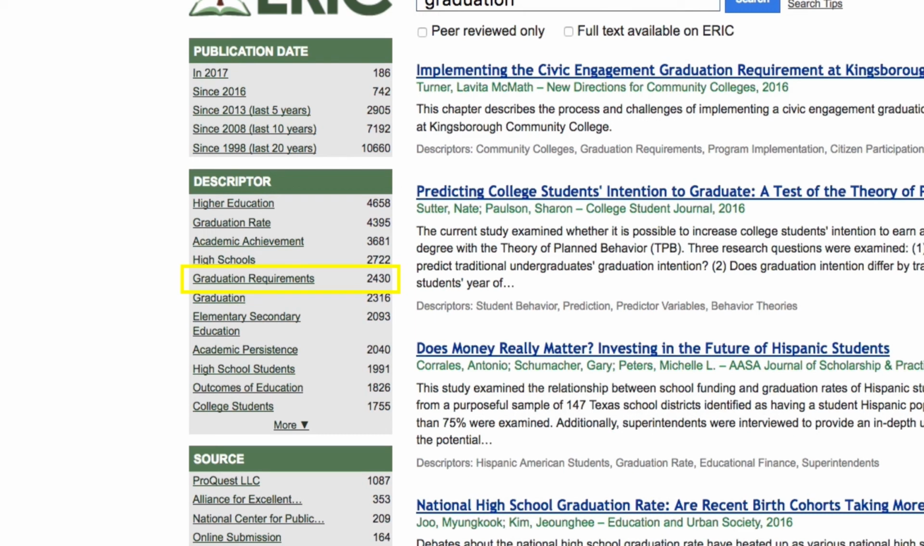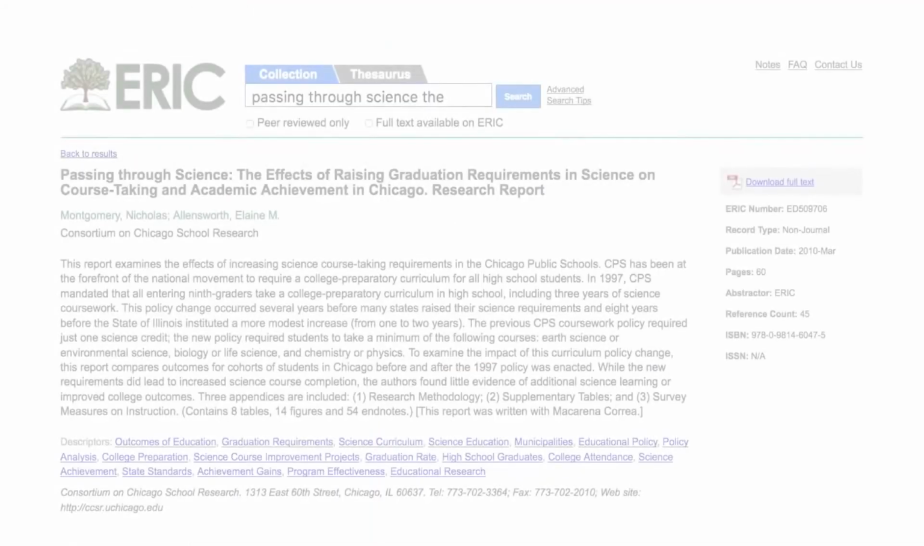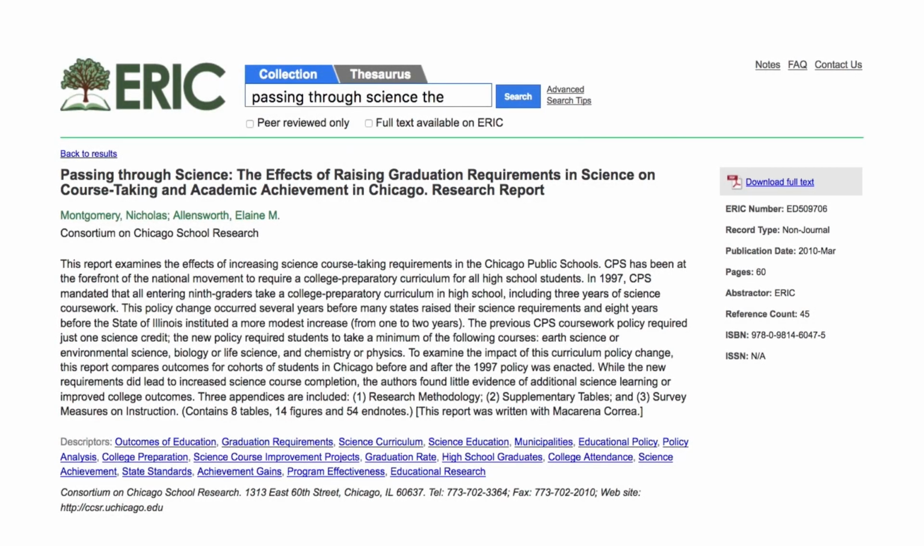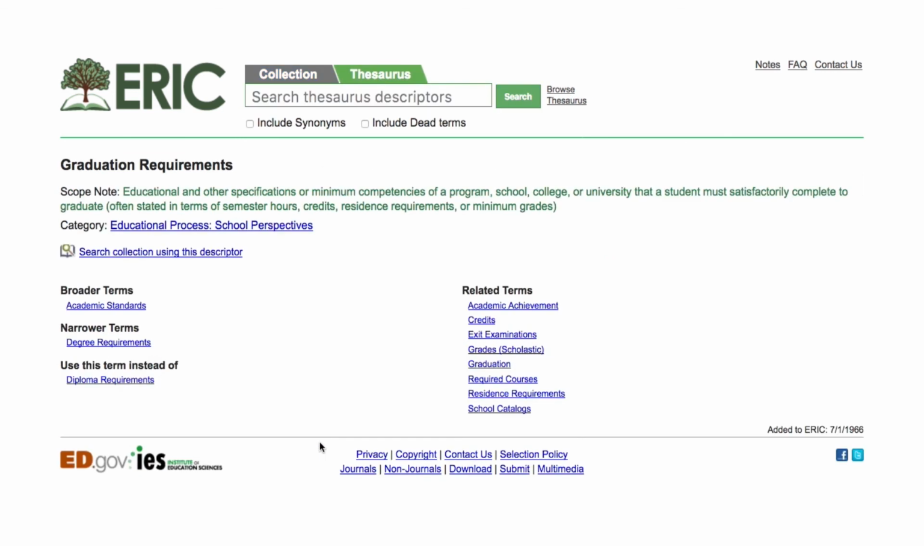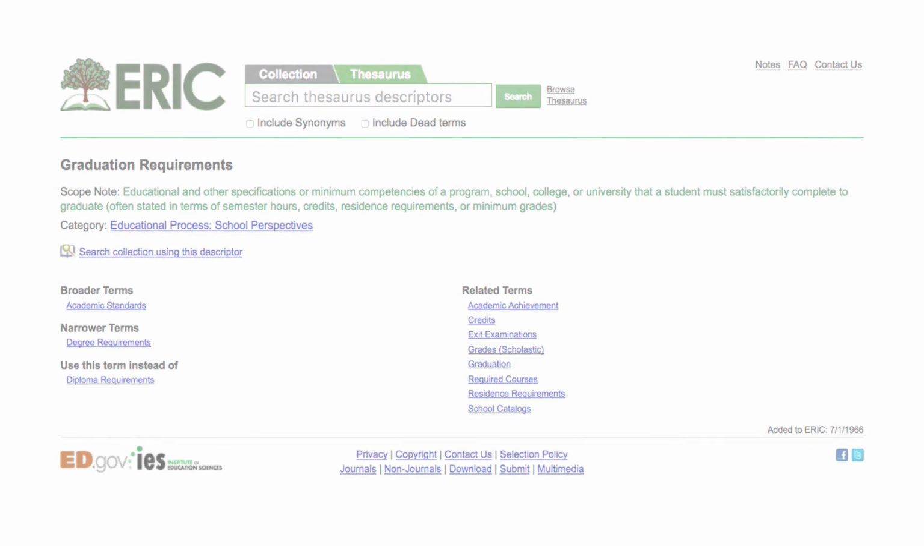Selecting this descriptor will narrow your results to only those documents that are about graduation requirements. You can also review the descriptors that have been added to individual records. For example, clicking on graduation requirements in this record will show the thesaurus entry. You can then determine if this is a good descriptor to use in your search. As you can see, using descriptors helps you find focused materials in ERIC.